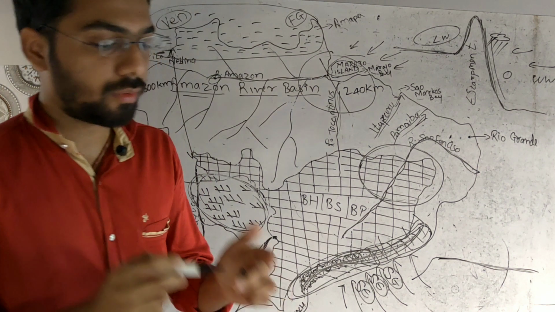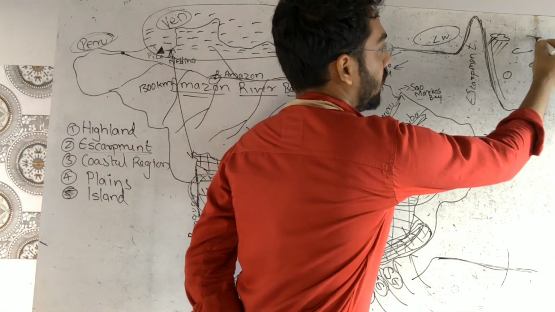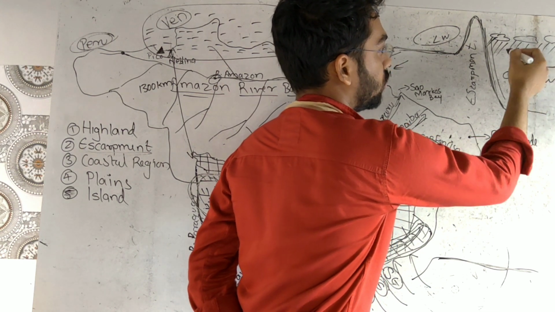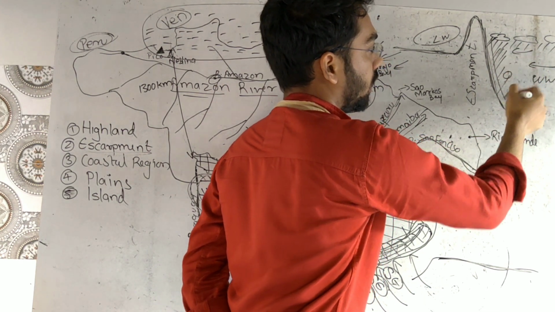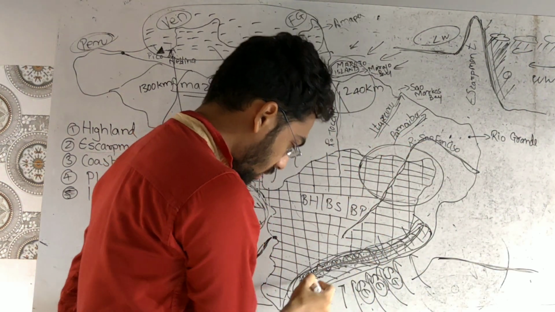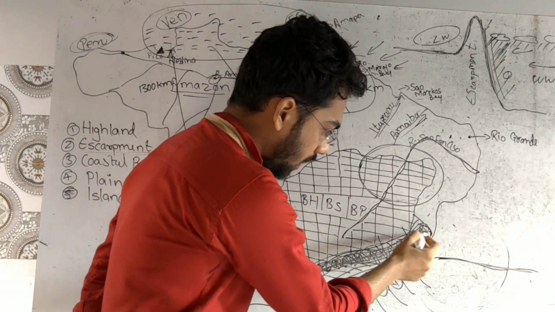Brazil receives rainfall from the southeast trade wind. As we can see, the winds are coming this way, so clouds are coming this way, southeast trade wind. So what happened? There is heavy rainfall in this area. Heavy rainfall means this scribbled area is receiving very heavy rainfall.